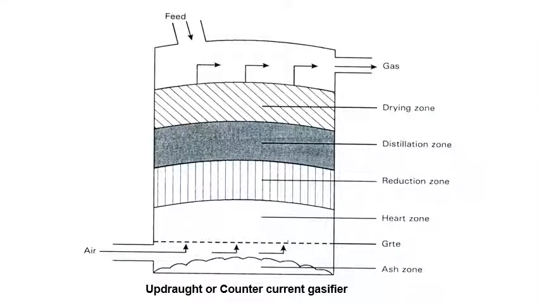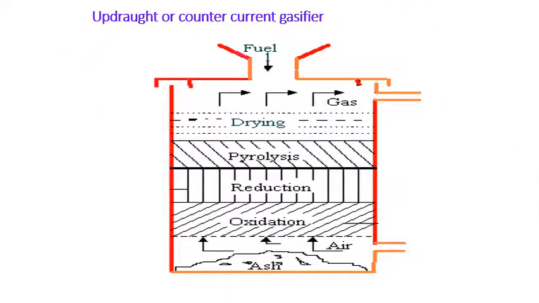Okay, so here is one more sketch where you can see it very clearly. Air enters and the gas comes out at the different zones where the reactions take place, and in the ash zone, as told earlier, ash in the form of tar is obtained.